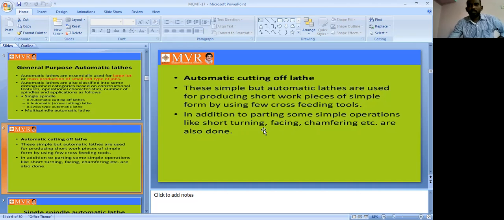Short turning we also use in this operation. Next one is facing. Facing also we can use in this one. Next one is sampling, and extras are also done in the automatic cutting lathe. The additional operations these are.